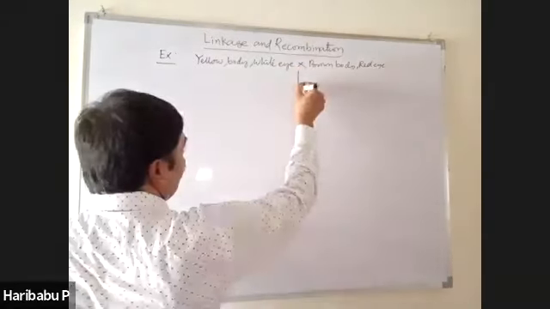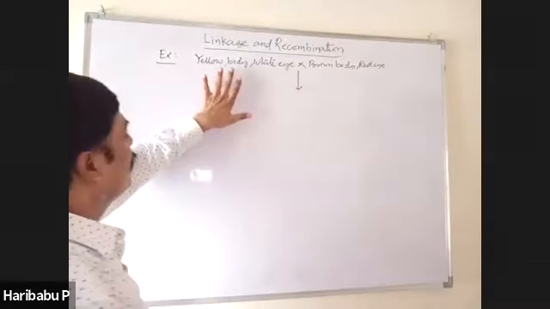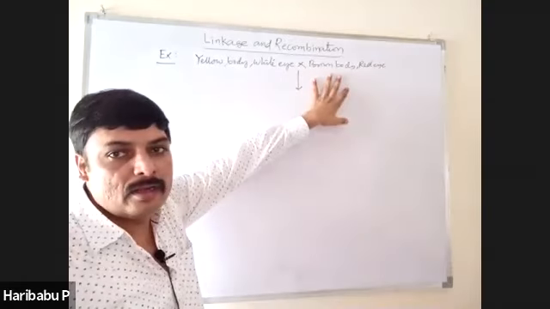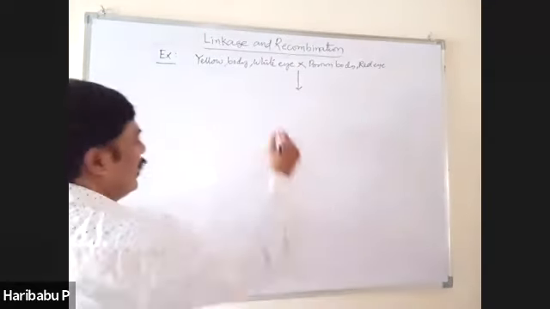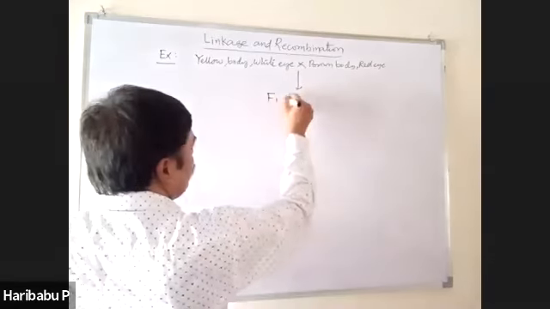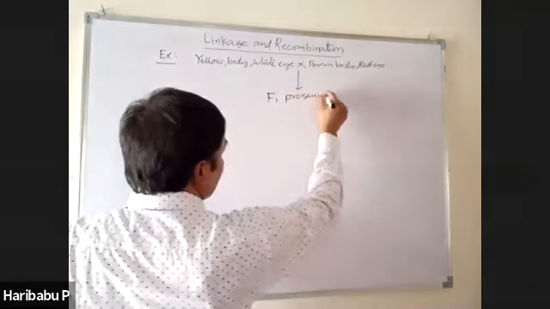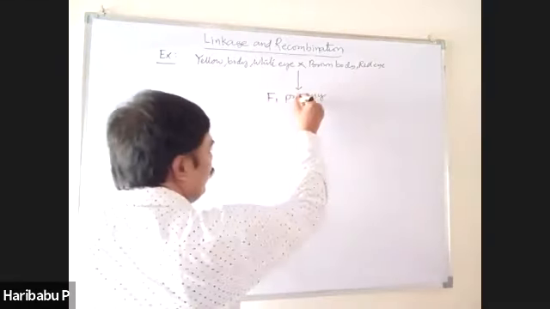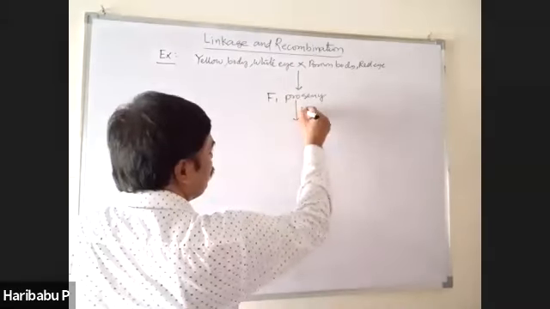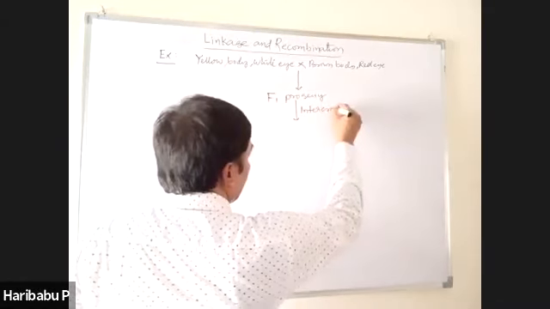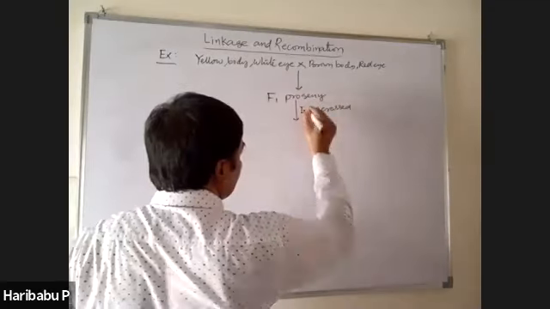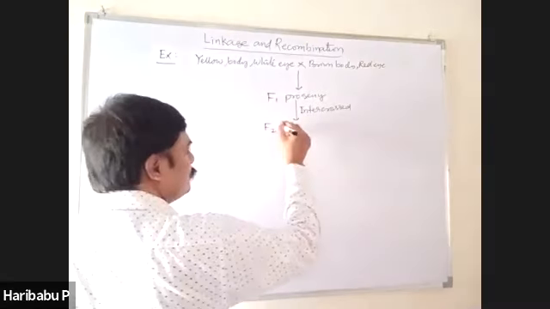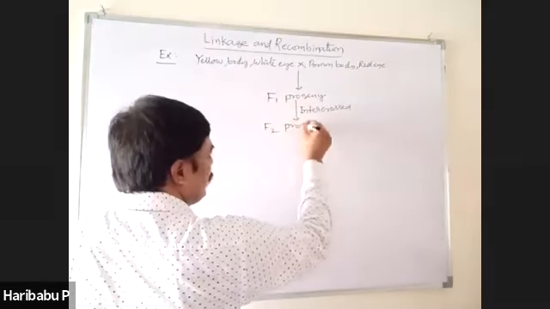Yellow body, white eye containing flies are crossed with brown body and red eye containing flies. F1 progeny are produced. When F1 are intercrossed, F2 progeny are obtained.